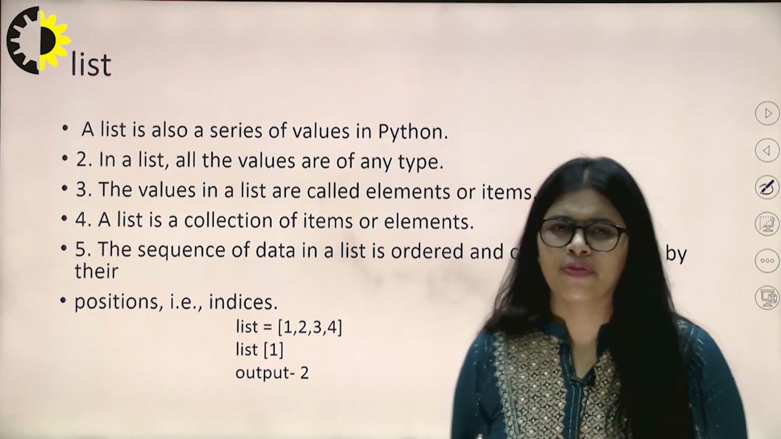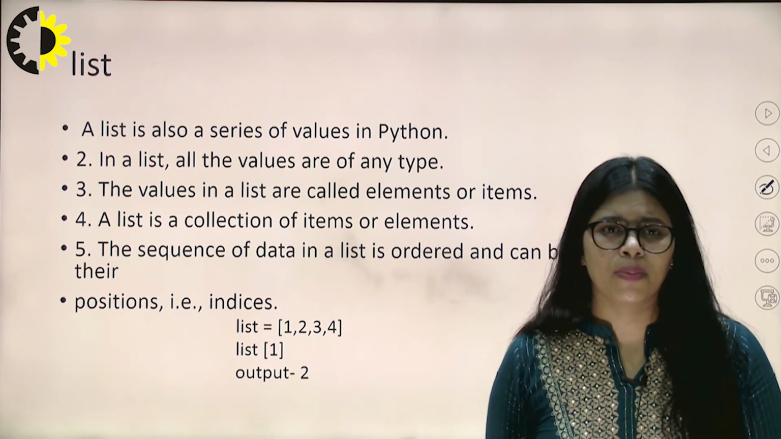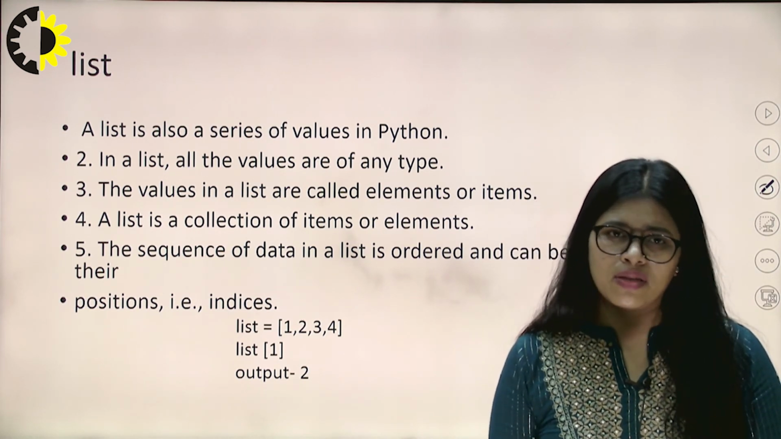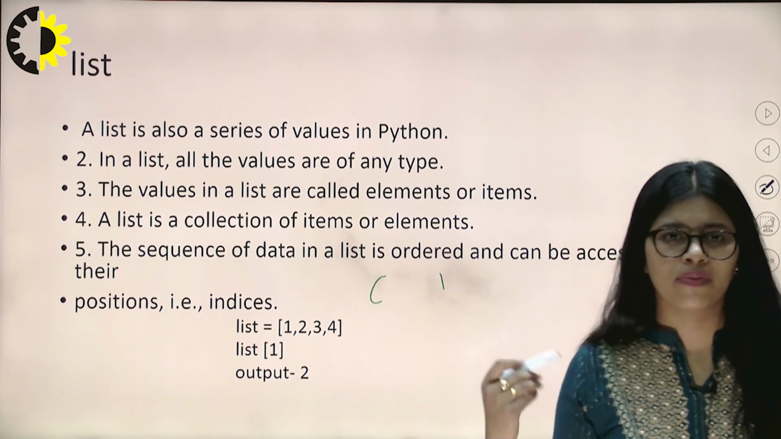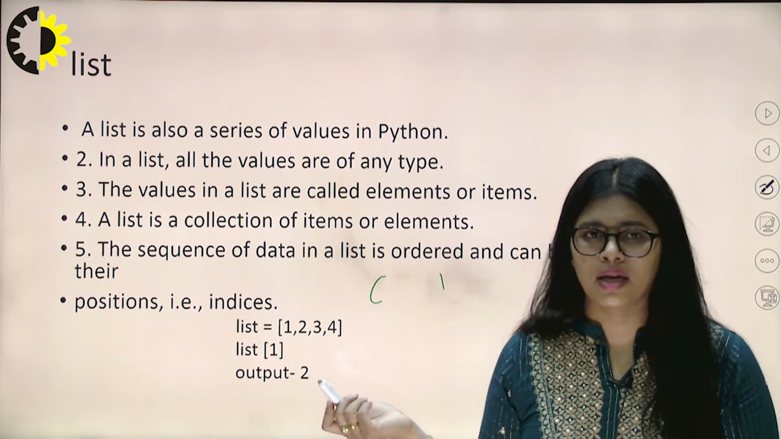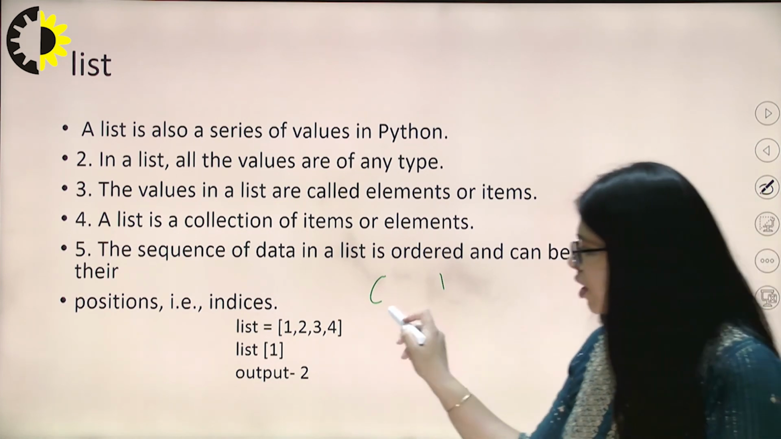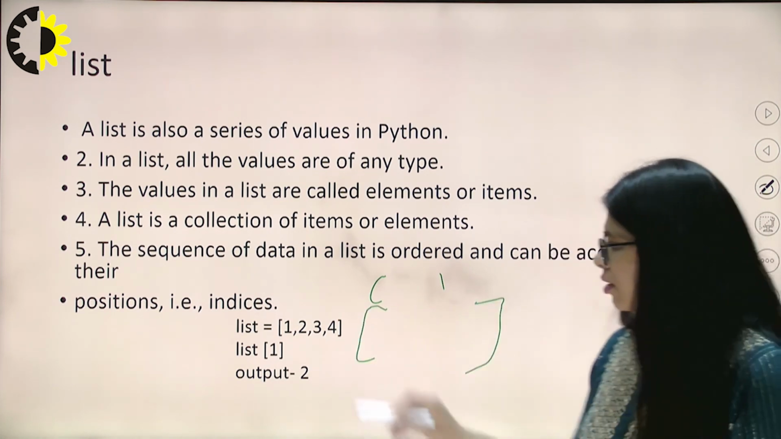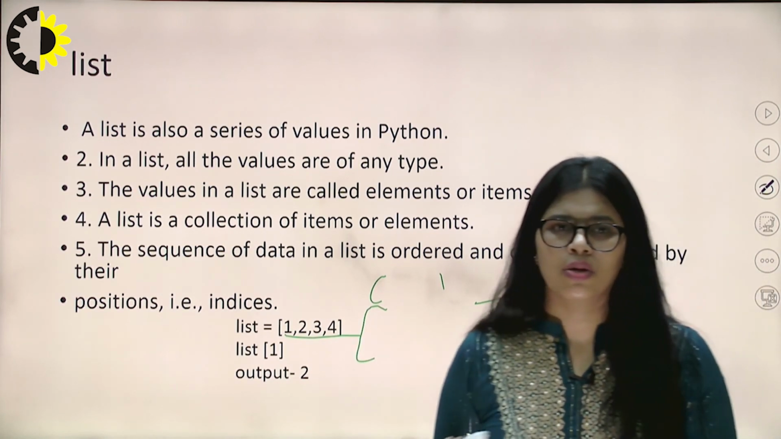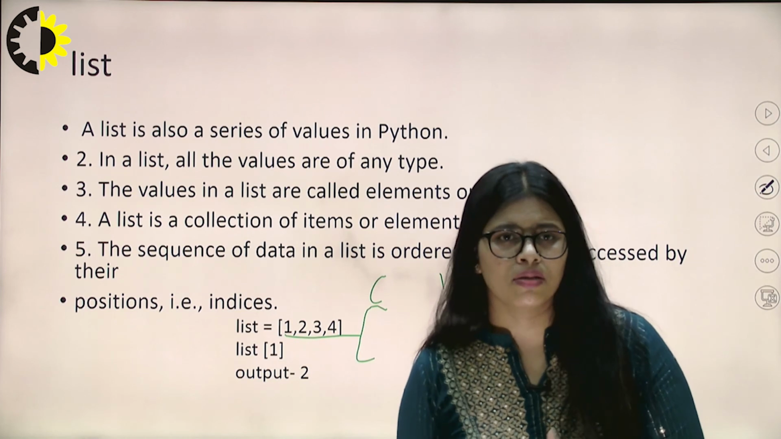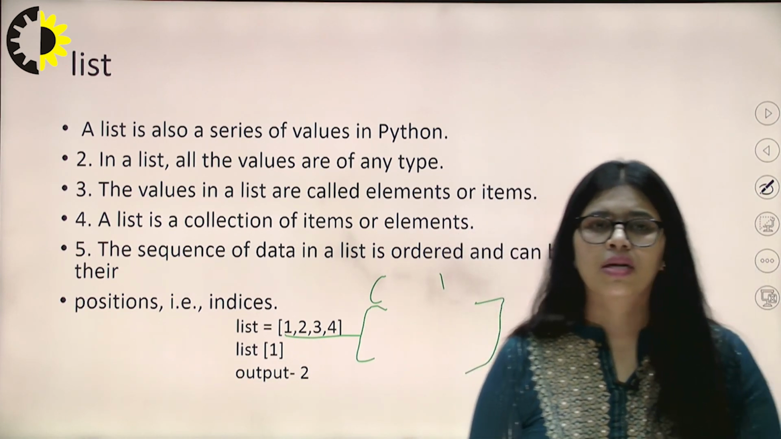Means if you are seeing the difference between tuples and lists, there is only one difference I have seen, the parentheses. Tuples use parentheses or no parentheses, and we can take any kind of value. Okay, in a list we use square brackets for storing the values. Other than this, there is no such difference seen between lists and tuples.